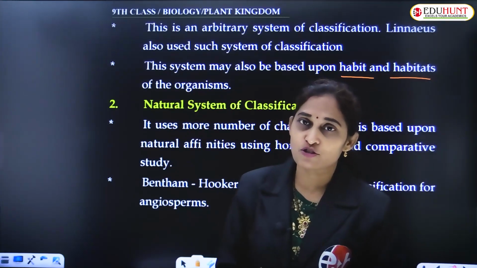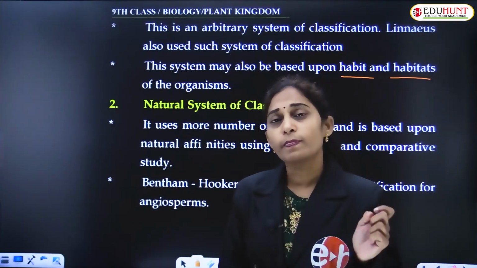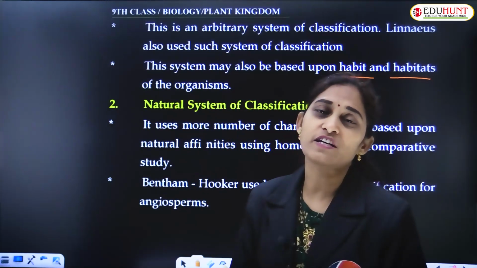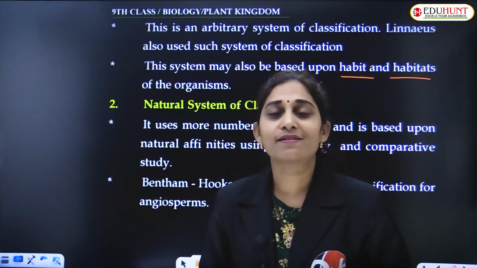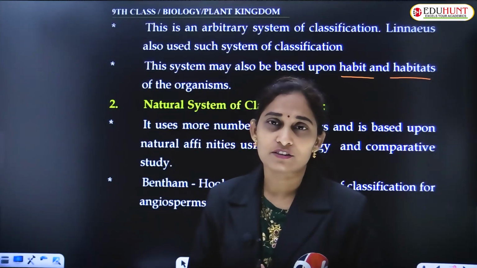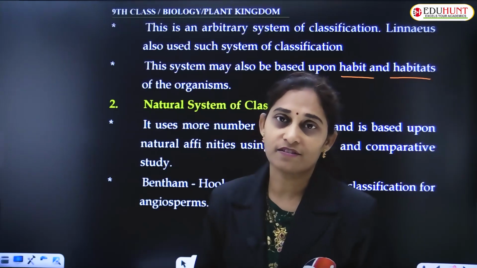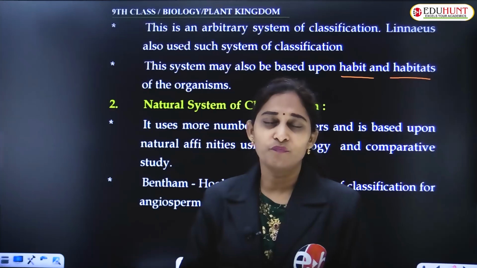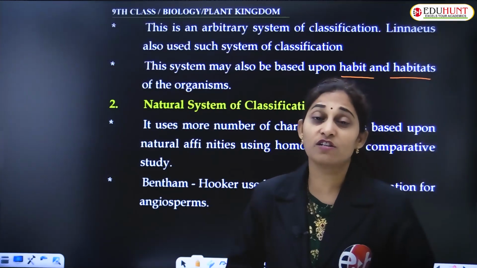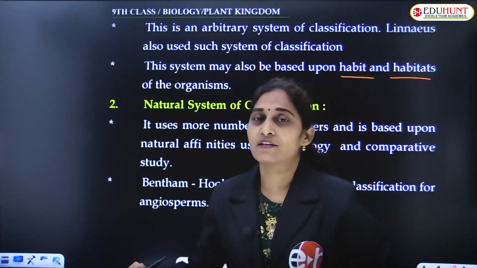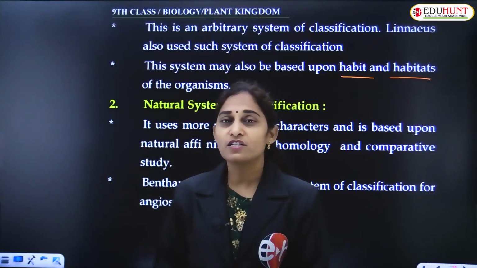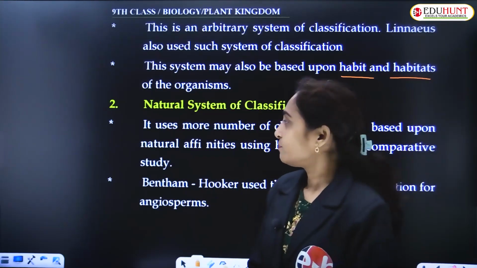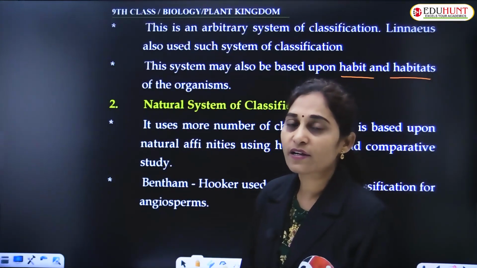So that is the first type of classification, the artificial system of classification, where the plants are classified based on a few external morphological characters, like floral characters. How many stamens are there? How many petals are there? How are they arranged? Based on these characters, even the leaves, even the roots, by observing the external features, the plants are categorized, and classification is based on the observed external morphological characters. So that is the artificial system of classification.